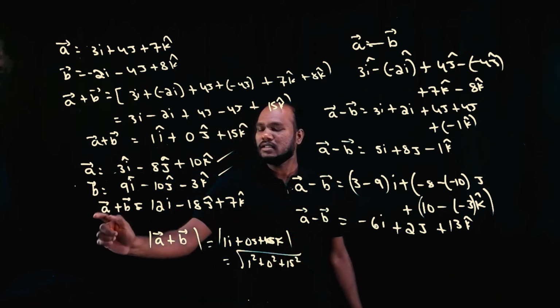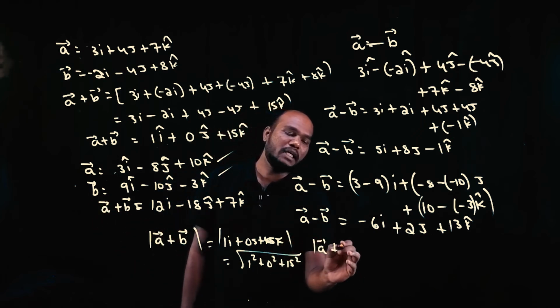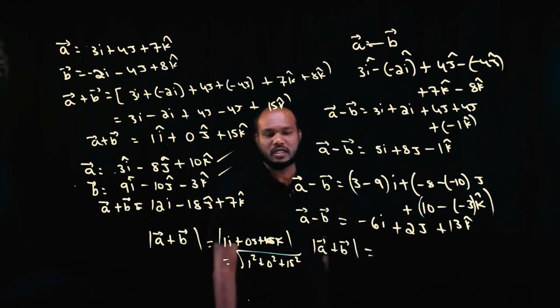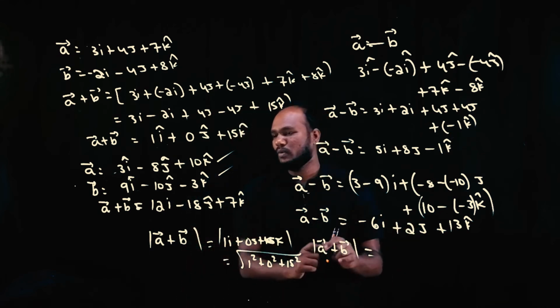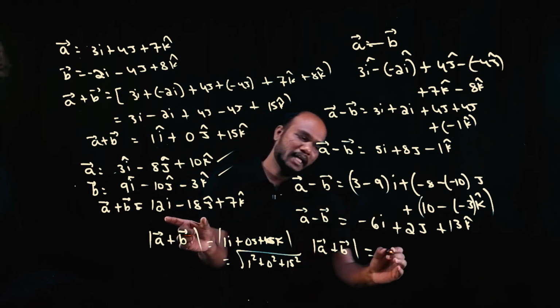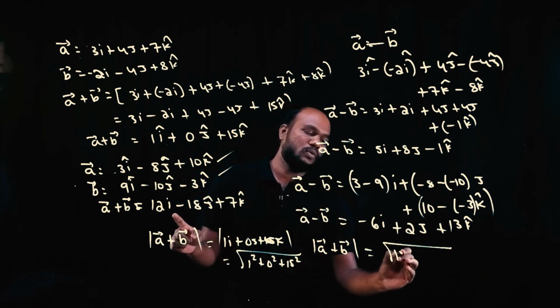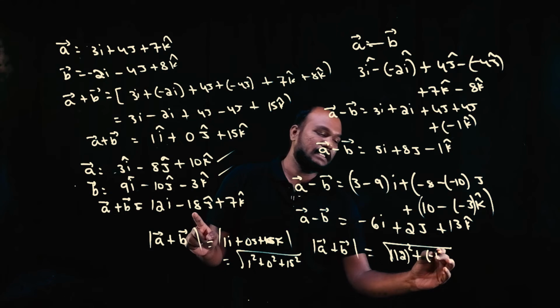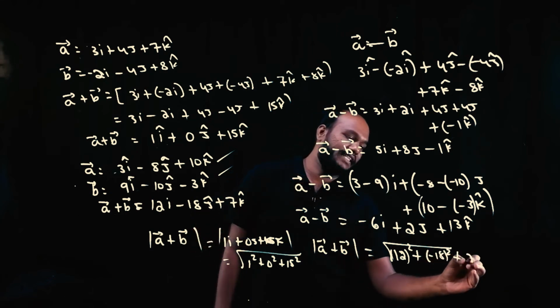For this question, can you find a bar plus b bar magnitude? To find magnitude of this, we need a vector. Do we have a vector? Yes, we have. For this, your magnitude is what? 12 square plus minus 18 square plus 7 square.